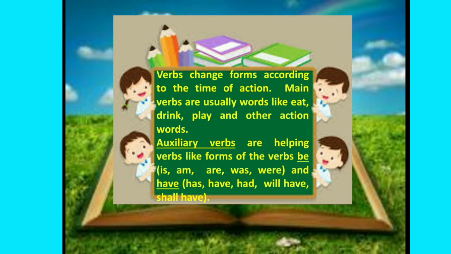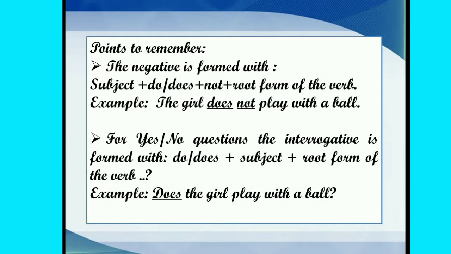And have verbs: has, have, had, will have, and shall have. There are action verbs, be verbs, and have verbs. And here are some points to be remembered.